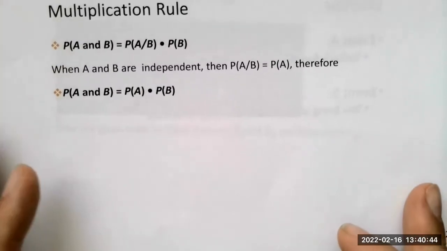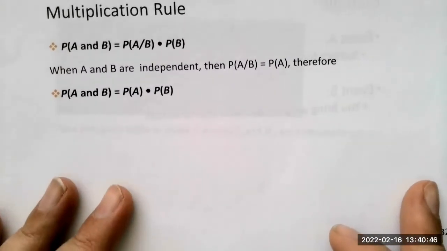So now let's talk about the multiplication rule.